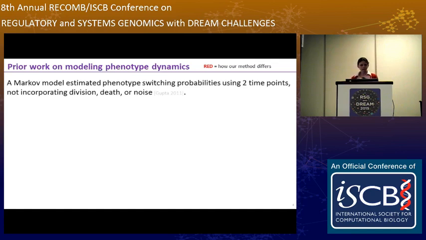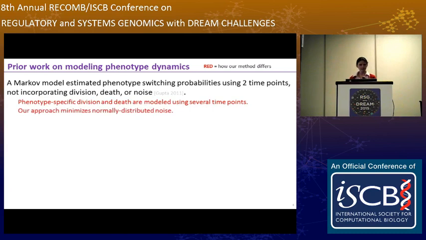So Gupta et al. developed a Markov model that estimated phenotype switching probabilities using 2 time points, not incorporating division, death, or noise. We model phenotype-specific division and death using several time points, and our approach minimizes normally distributed noise.